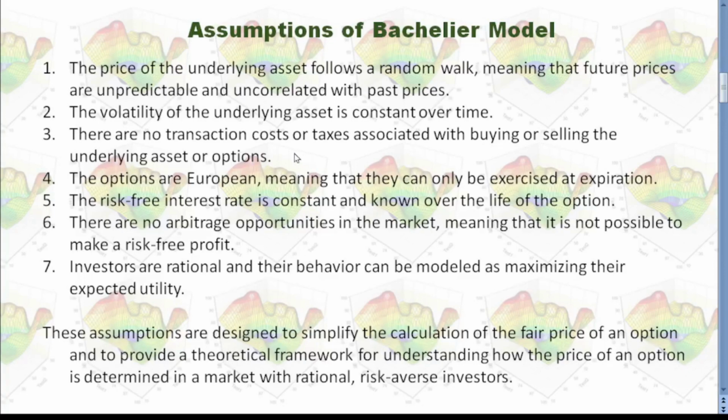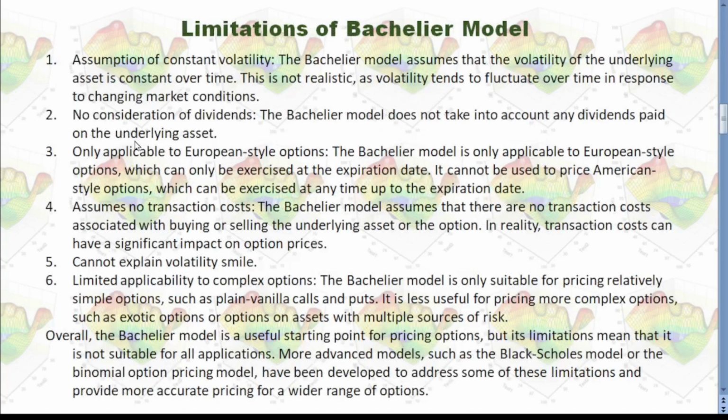Because Bachelier model has those assumptions, you can imagine there must be many limitations for Bachelier model. First is assumption of constant volatility. This is not realistic, as volatility tends to fluctuate over time in response to changing market conditions.